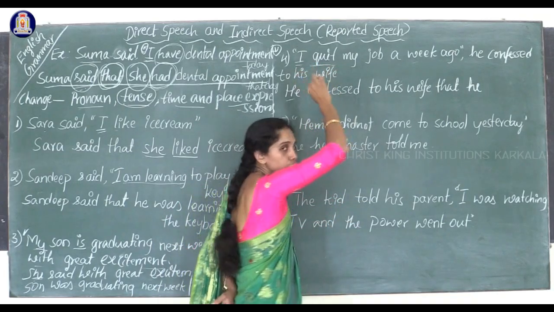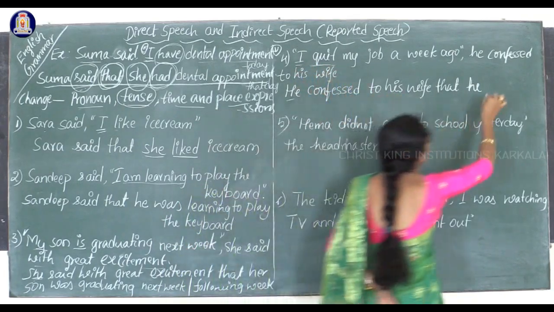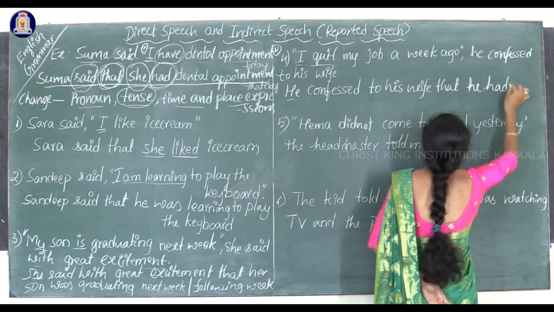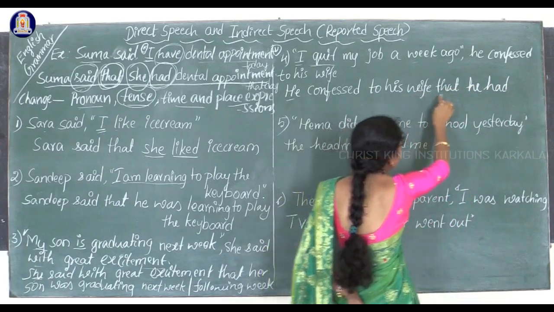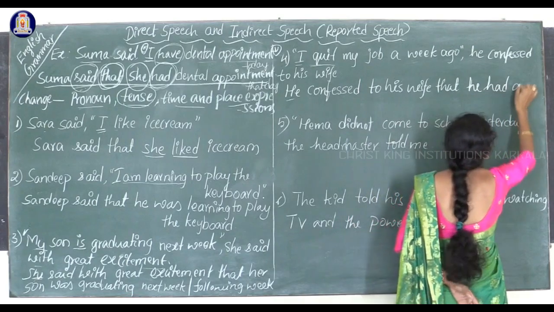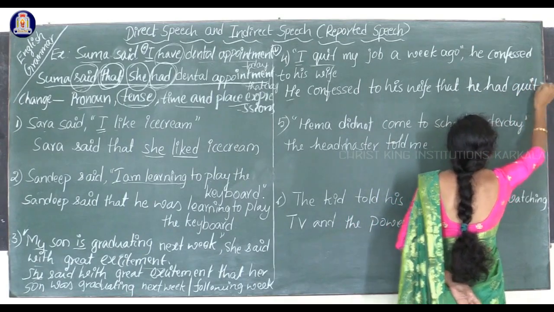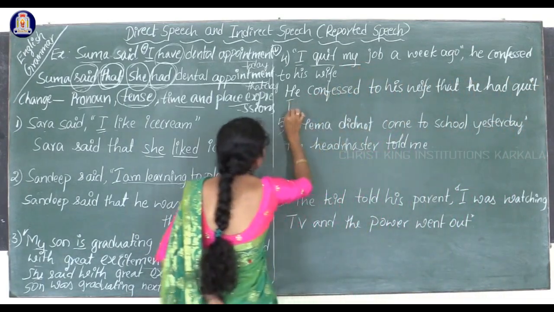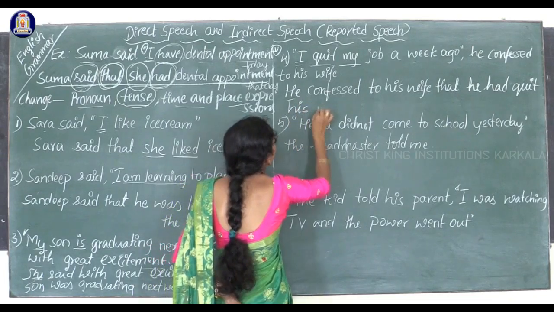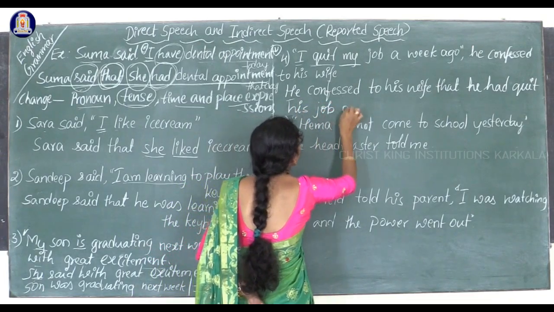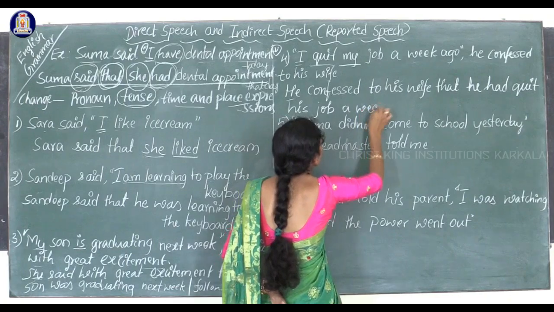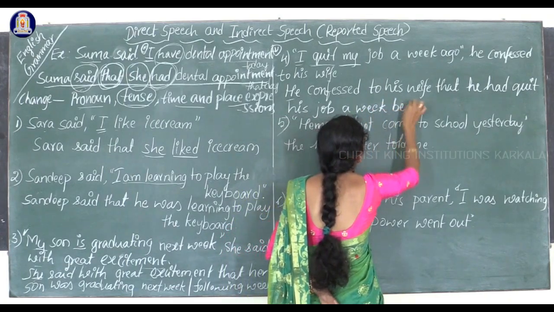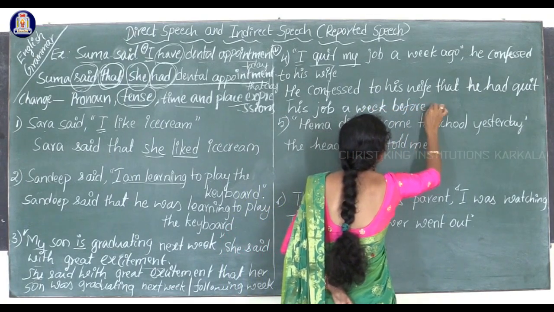How to write the past perfect of this? Had quit. He confessed to his wife that he had quit his, my becomes his, quit his job a week before. Ago becomes what?